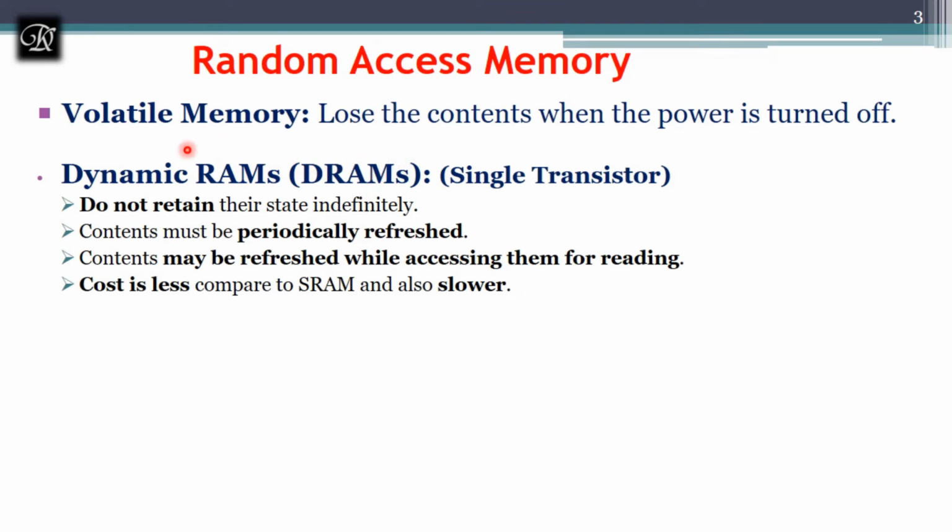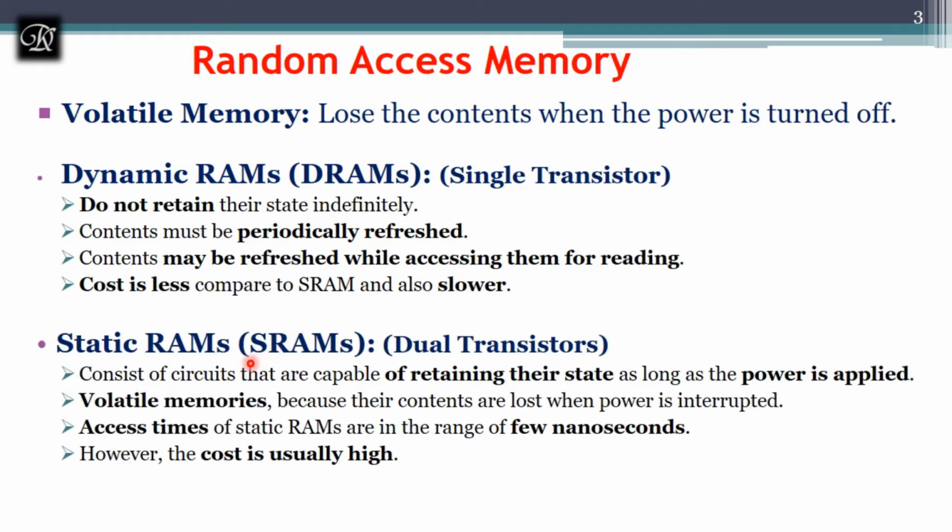Random access memory is volatile in nature, and it has two types. The first is dynamic RAM, which is based on a single transistor. It cannot retain the state of the data for a long time, so we have to periodically refresh the data, and the content might be refreshed while accessing it for reading. This may result in losing the data. Cost is less compared to SRAM, but it is slower.